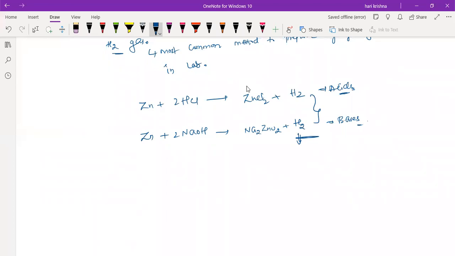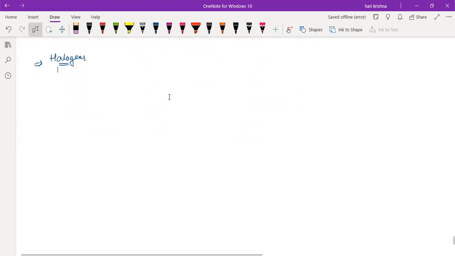Okay, this is one type of non-metal displacement reaction. There is one more thing. If you take halogens, halogens are good oxidizing agents.